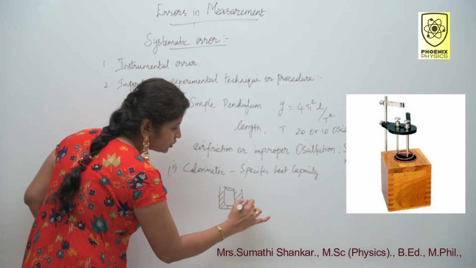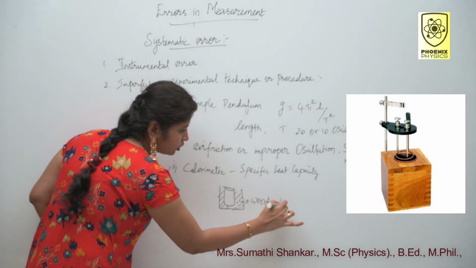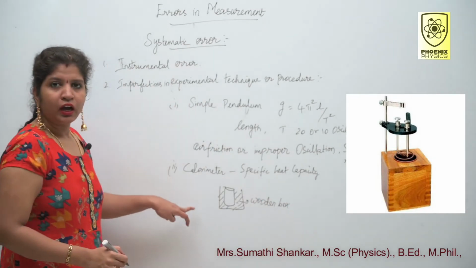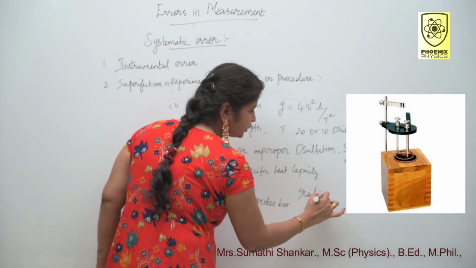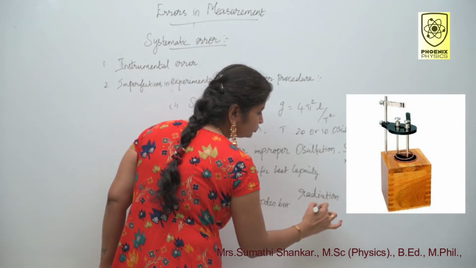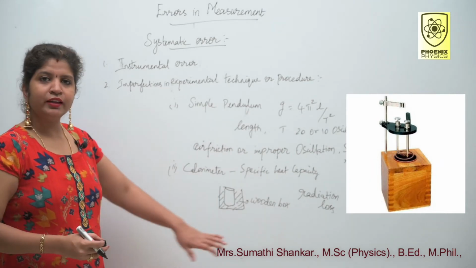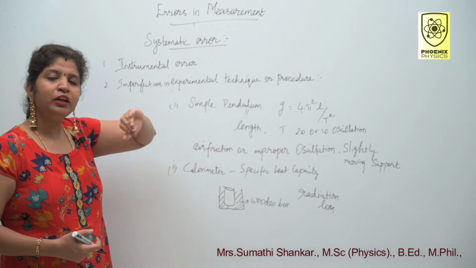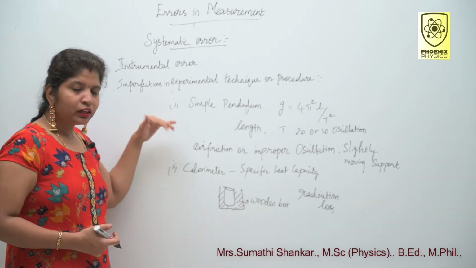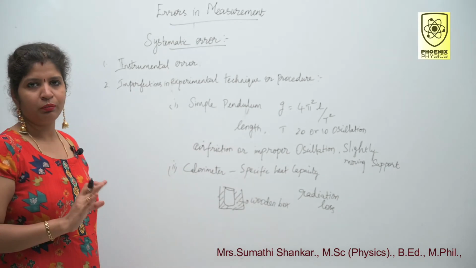Say this insulation material is a wooden box. Why? Otherwise, radiation loss will occur and we cannot get the exact temperature of the liquid. How do you minimize this error? To overcome this error, necessary correction has to be applied.